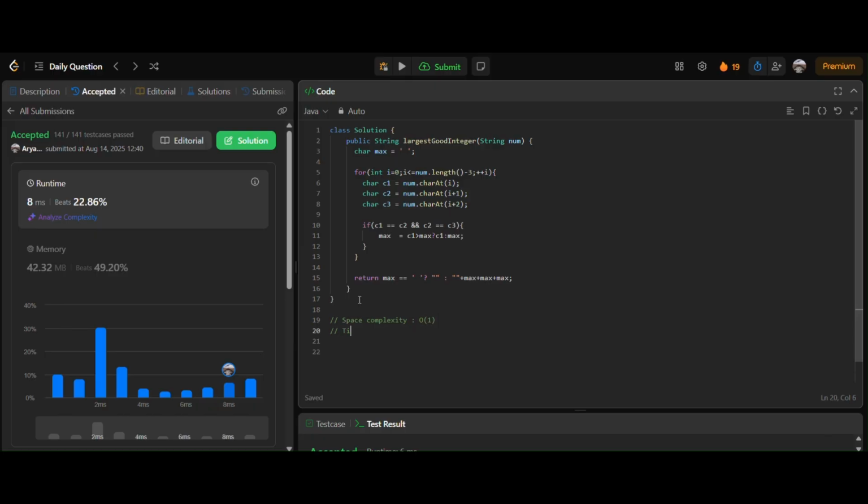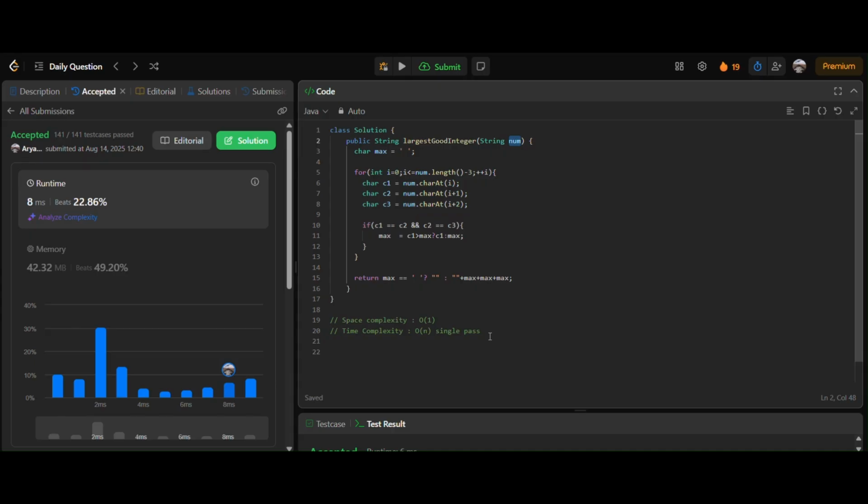In terms of time complexity, it will be big O of n, and it is a single pass solution. We are not iterating multiple times, and we are not performing naive search. We are only iterating the entire num string exactly once, which is better than the previous approach.